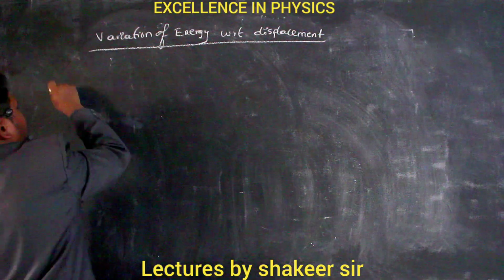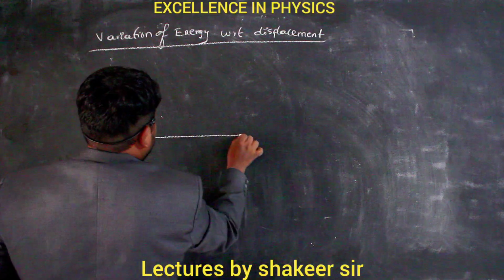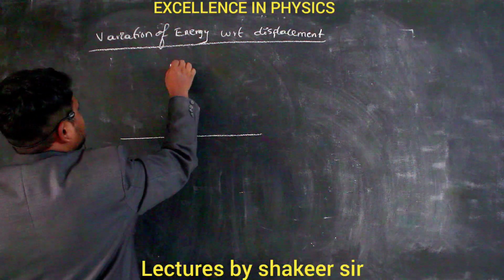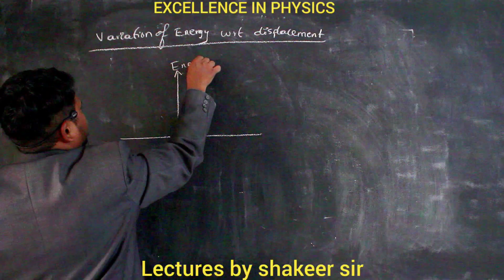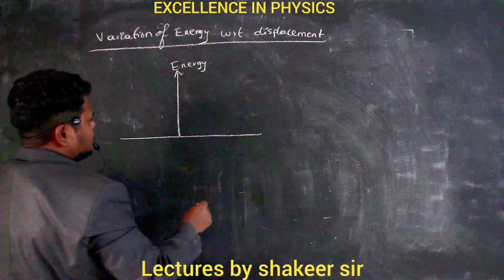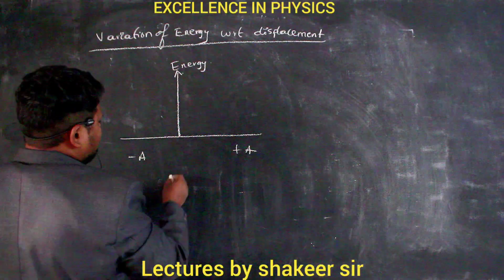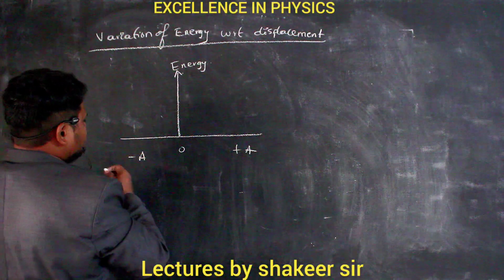Clear? How can I draw a graph? Let us see. So this is the mean position, and on the x-axis we are taking energy as our parameter. So this is plus A and this is minus A. Clear? And this is the mean position. Are you able to understand?